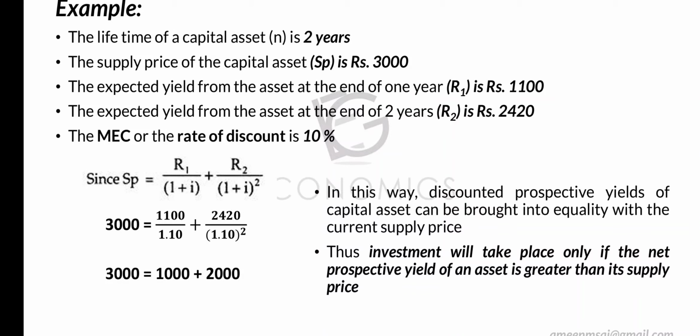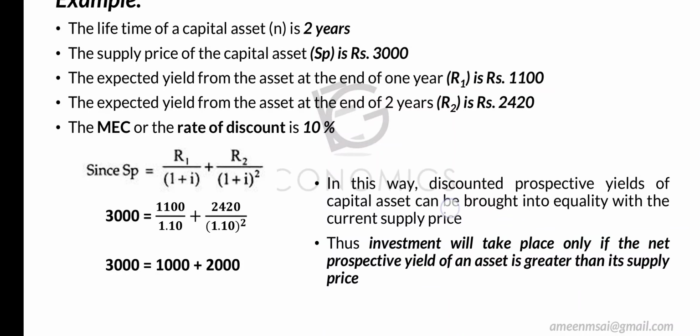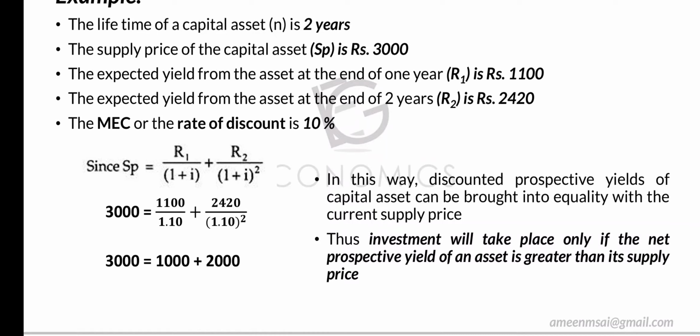Okay, fine. So the equation is, SP is equal to R1 by 1 plus I plus R2 by 1 plus I the whole square. The square denotes that it is the second year. So എന്താണ് SP എത്രയാണ്? How much is SP? It's 3000 is equal to 1100 by 1 plus 0.1, that is 1.10. The same after that, R2, how much is R2? It's 2420 by 1.1 the whole square.